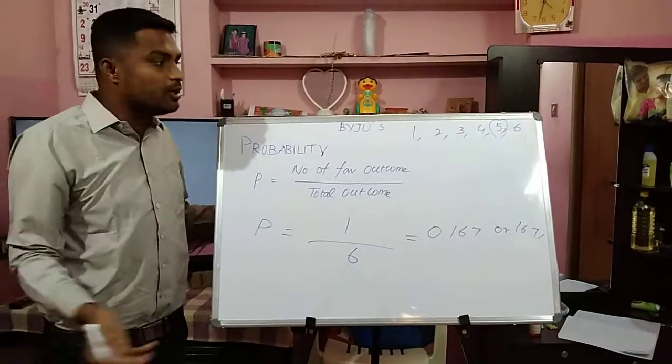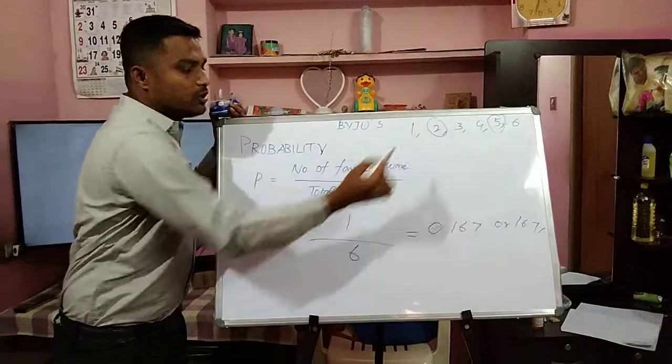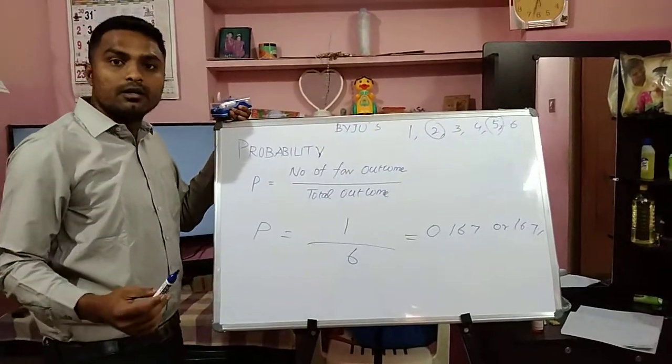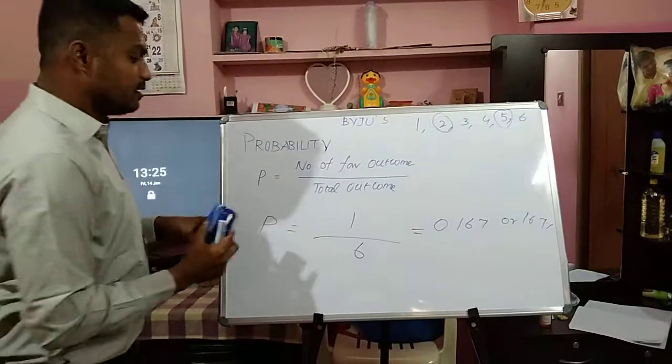The same thing is applicable when you are expecting 2. So the probability of getting 2 is also 0.167. Let's see it from another angle.